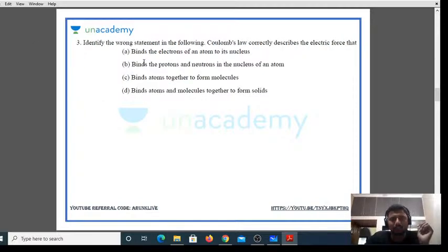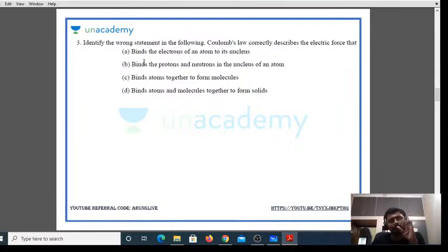Identify the wrong statements. Always they will not give you right statements. They will try to give you wrong statements also. Identify the wrong statements in the following. Coulomb's law correctly describes the electrostatic force that, option A, binds the electron of the atom to its nucleus.